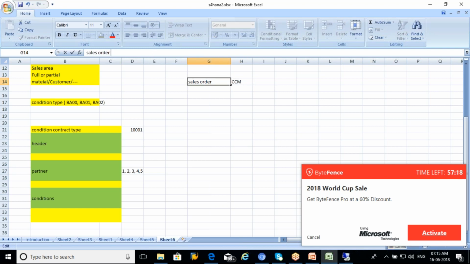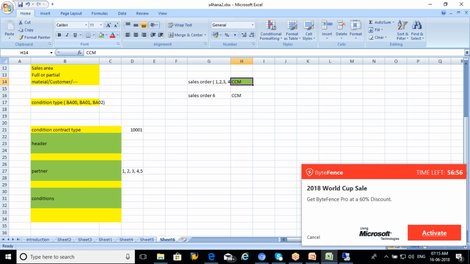If I create the sales order for 1 or 2, it has the data. But if I create the same sales order for 6, then there will be no CCM.